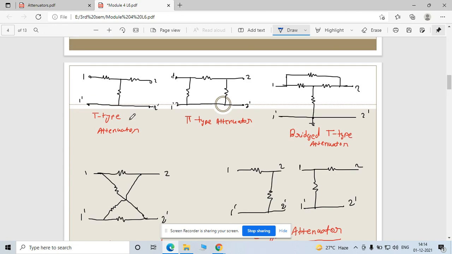This is a T type. Okay, a simple T network is given. This T network is generally what we most of the time use for finding the impedance parameter, and this is for your admittance parameter. But here we are talking about the attenuator. So this is the T type attenuator, this is a pi type attenuator, and this is a bridge T type of attenuator. Now see this example I already conducted in your class. So this is one of the types of attenuator here.